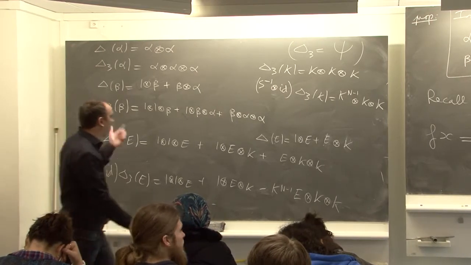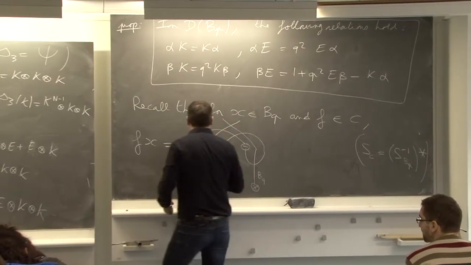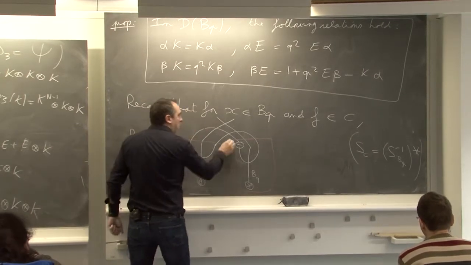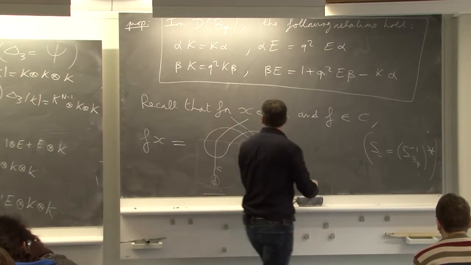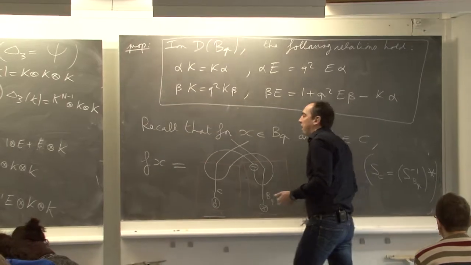Okay, so now we can compute with this. We have computed these two parts, and now we just need to take the evaluation pairing.